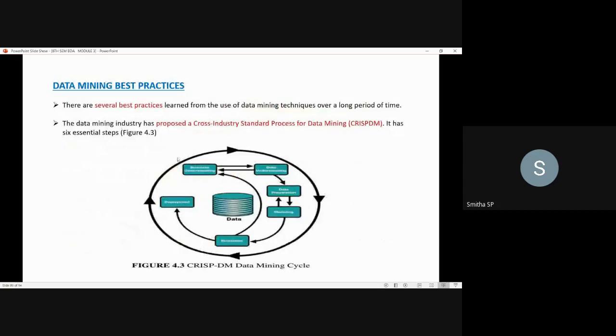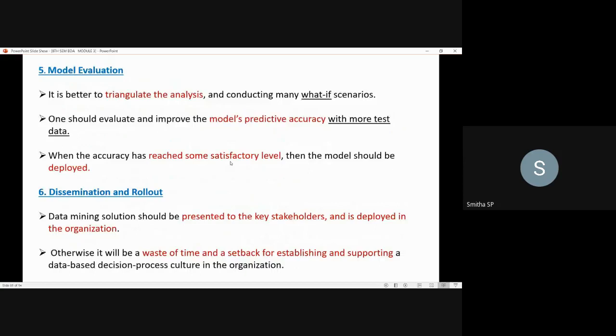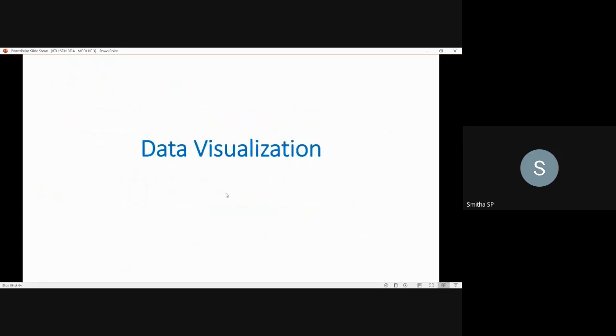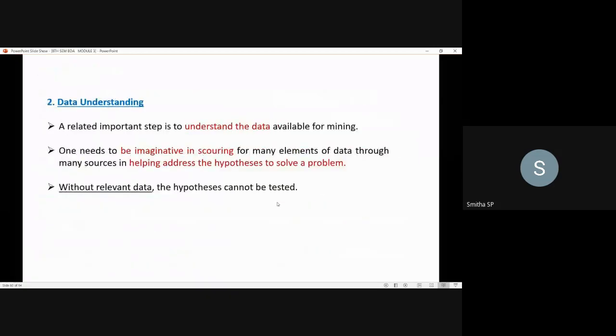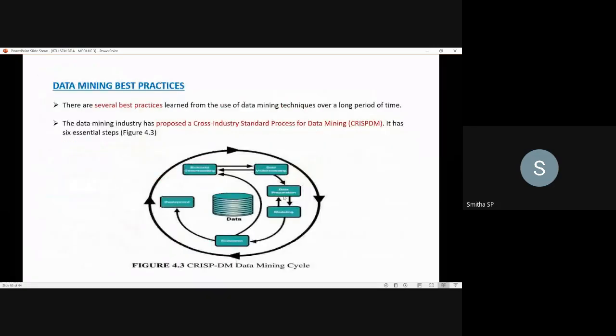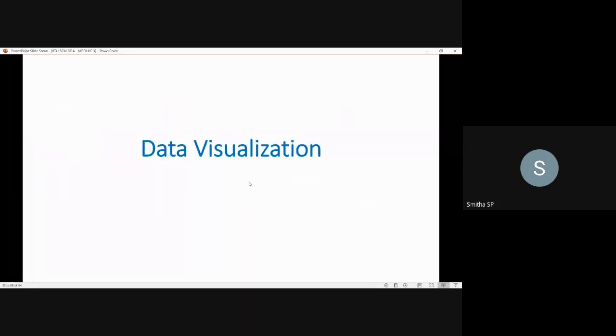So this is about data mining best practices. Next, I will move on to the next chapter, that is data visualization. This is the third chapter in the third module, data visualization. What is data visualization? This concept is cleared, right? The 6 steps, it's cleared, right? Okay. Start with a new chapter, that is data visualization.